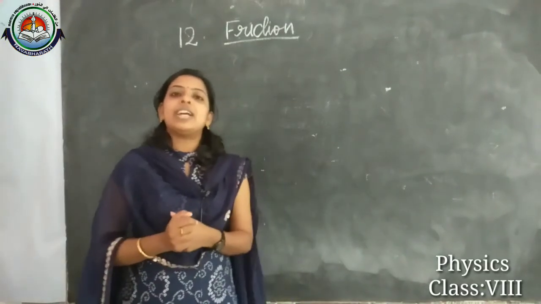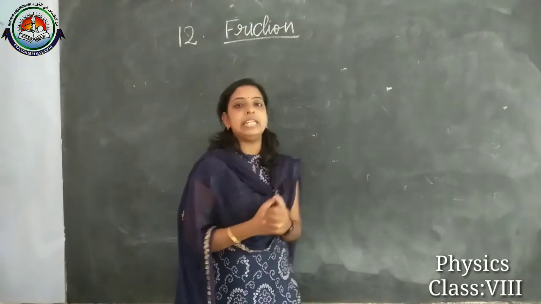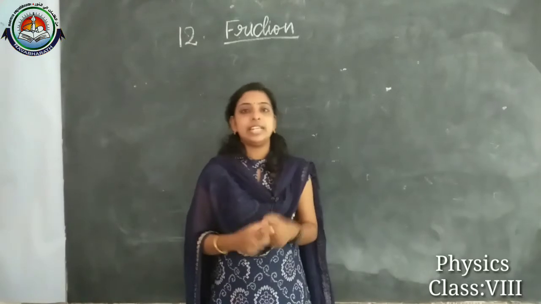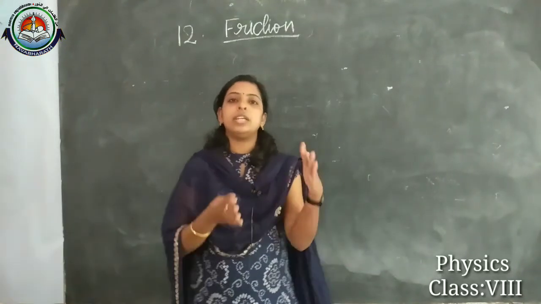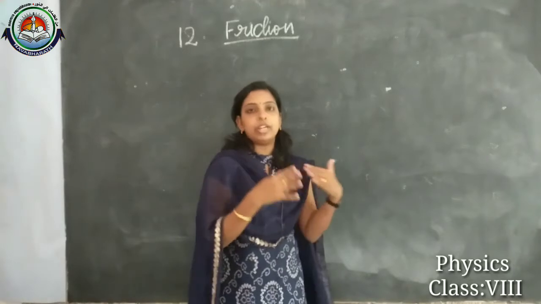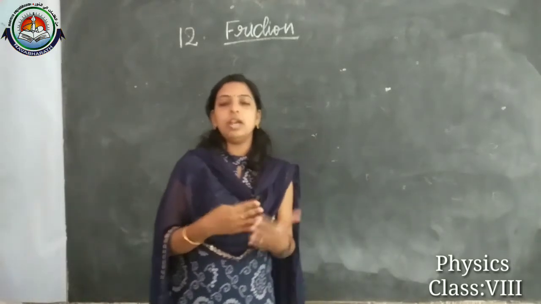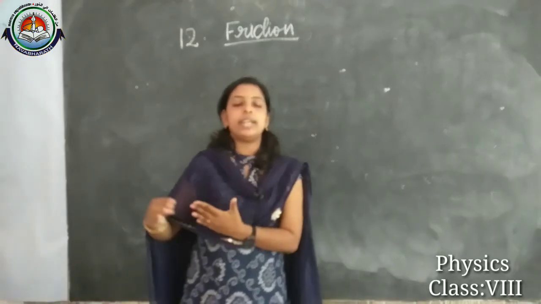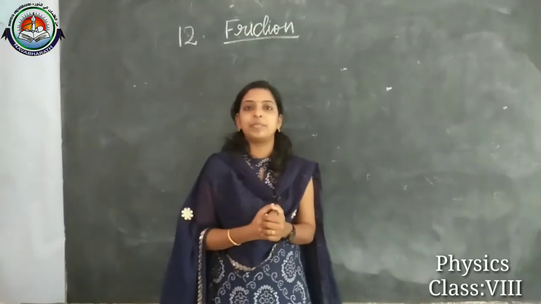So, when we are considering this frictional force, before explaining it, we can discuss some examples. Consider a ball rolling on the ground. When we kick the ball, the speed of its motion will be high, but gradually the speed of the ball decreases. At last the ball comes to a state of rest. Why?